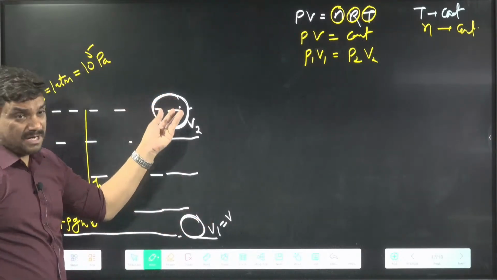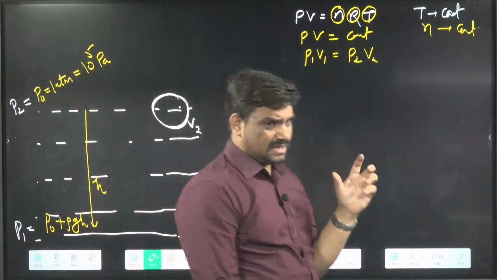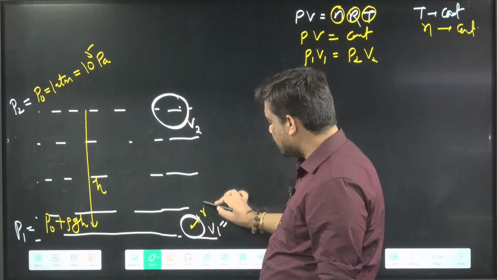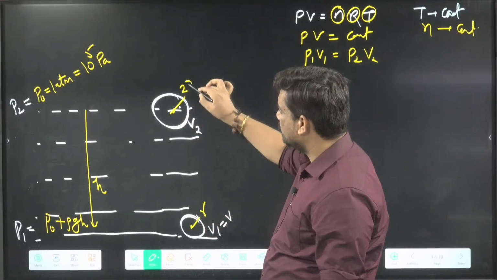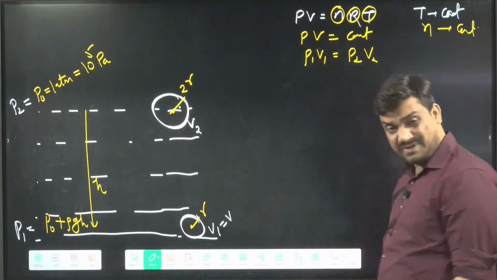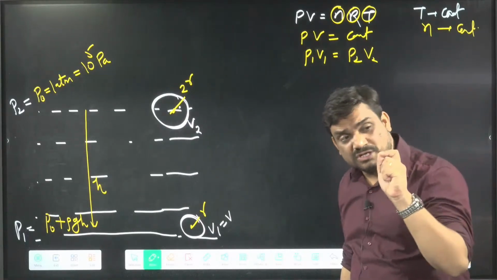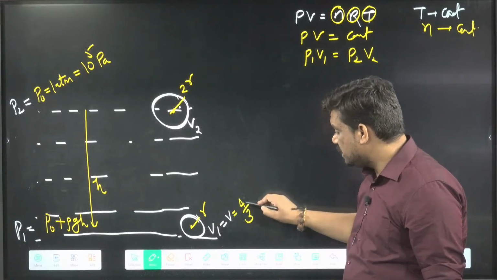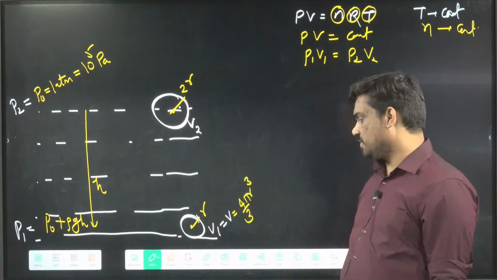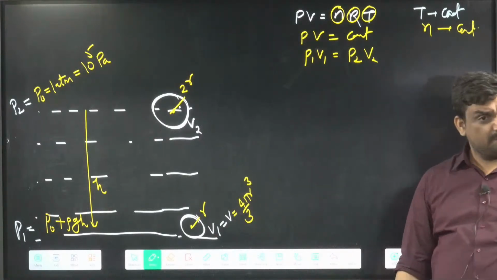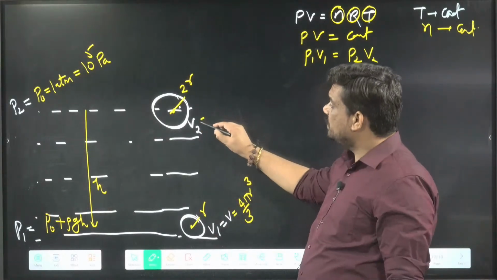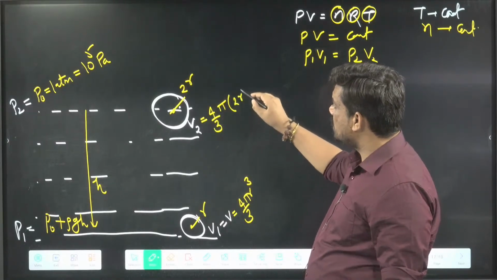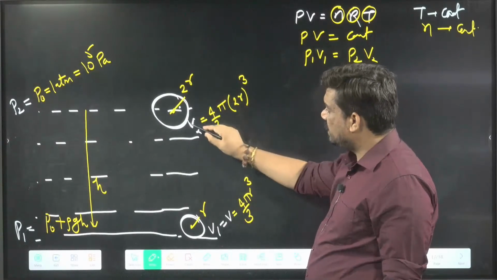The final volume becomes double, or triple, or something like this. In this question suppose the radius is r, then here the radius becomes 2r. If radius is there, we know V is proportional to r cube. So volume V1 equal to V is 4 by 3 pi r cube, and V2 will be equal to 4 by 3 pi, 2r cube.